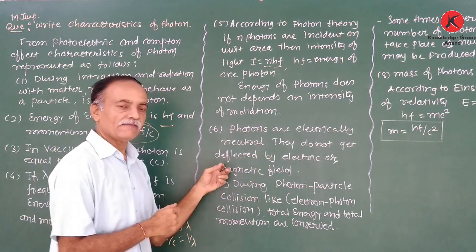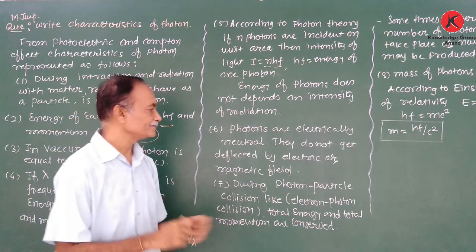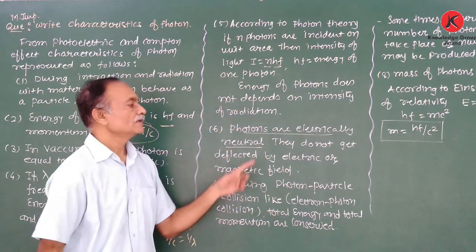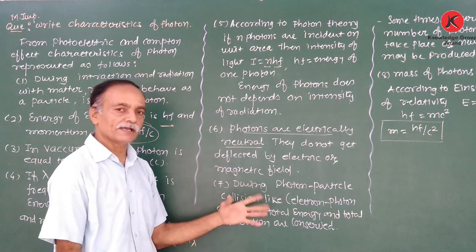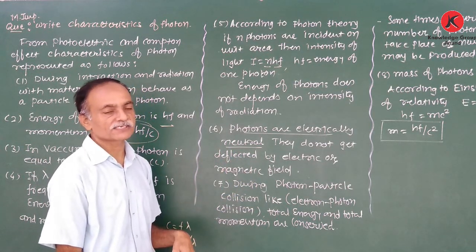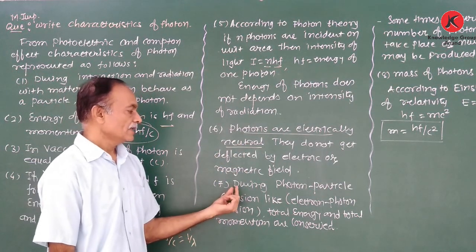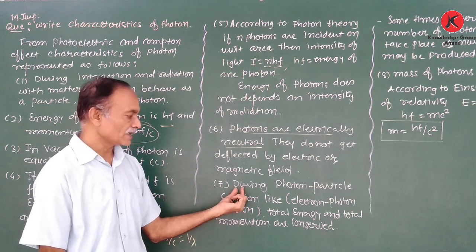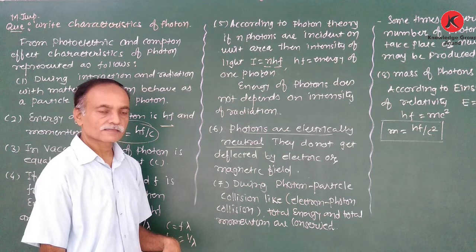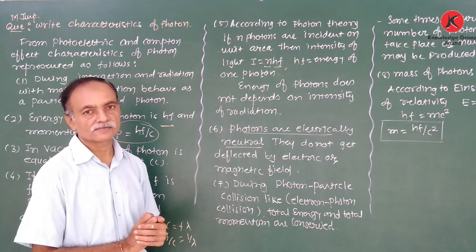They do not get deflected by electric or magnetic field. Therefore, the electric and magnetic field does not deflect the photon from its path. And the seventh characteristic is that during photon particle collision, the total energy and total momentum are conserved.